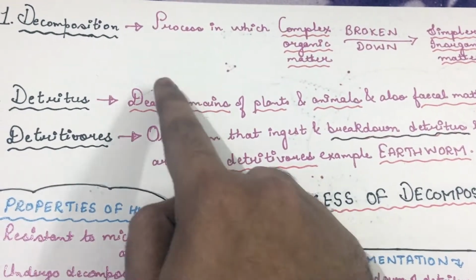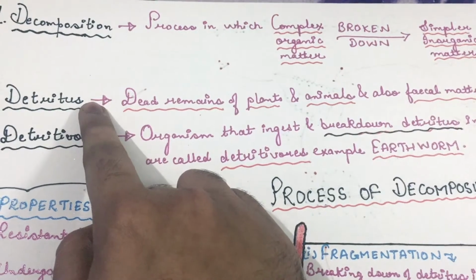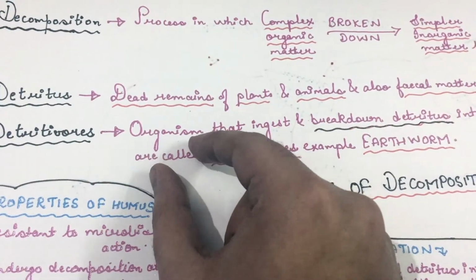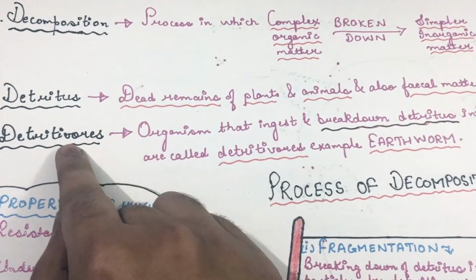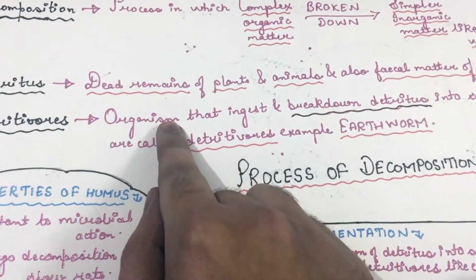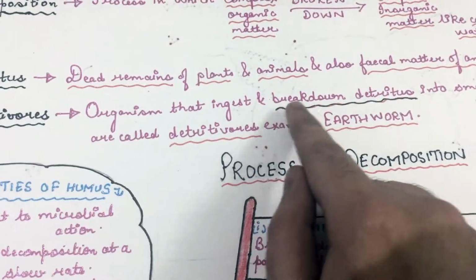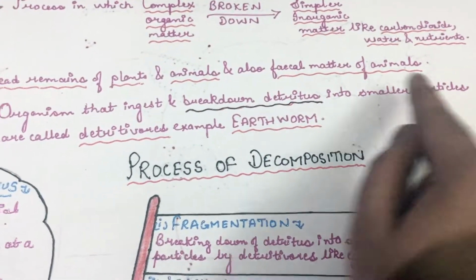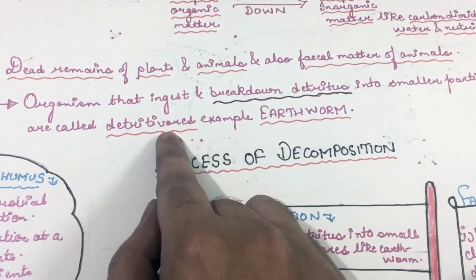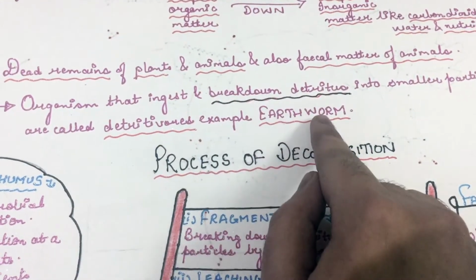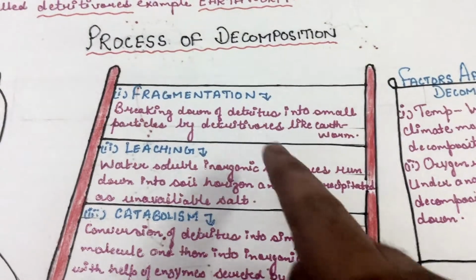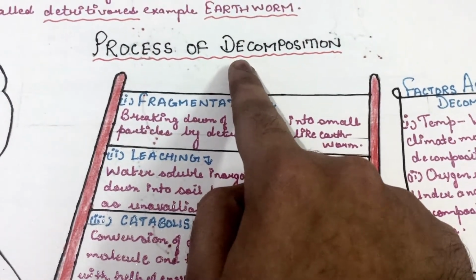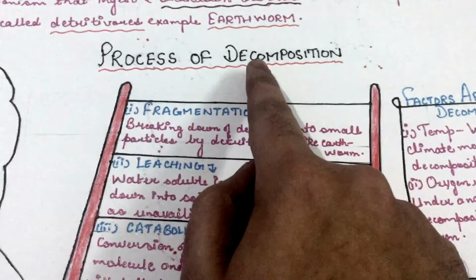Now, the organisms which act on this detritus and break it into small particles are called detritivores. So the organisms that act on detritus and break it down into smaller particles are called detritivores. Example, earthworm. Now let us look at the process of decomposition. There are 5 steps in decomposition.